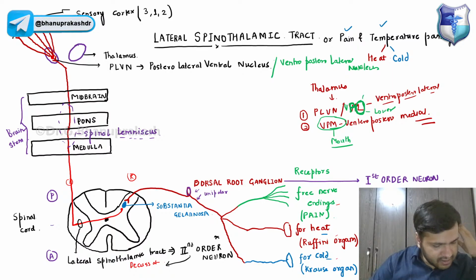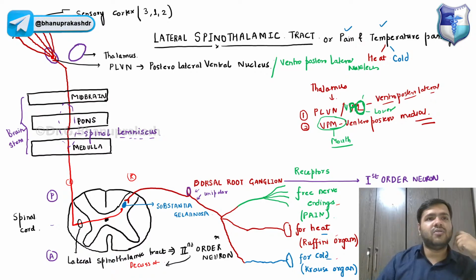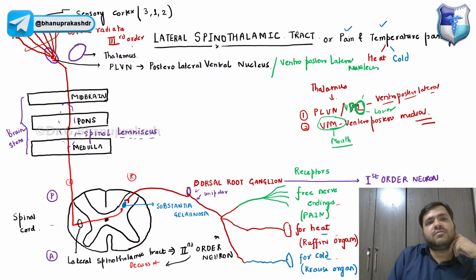Yes, Osama, very good. It is the third order neurons going to the sensory cortex, and these are collectively called the corona radiata, which is nothing but the third order neurons.